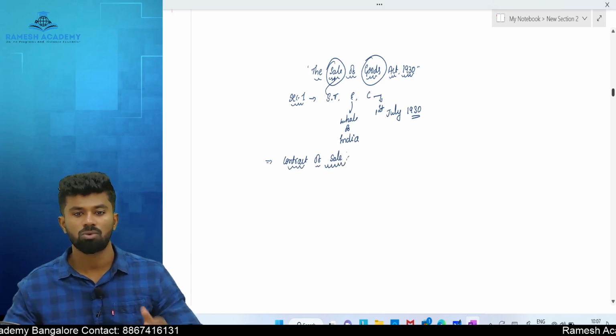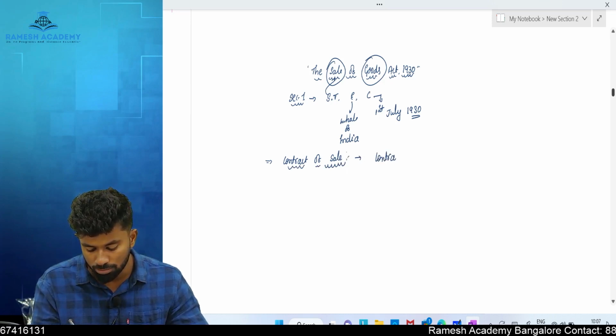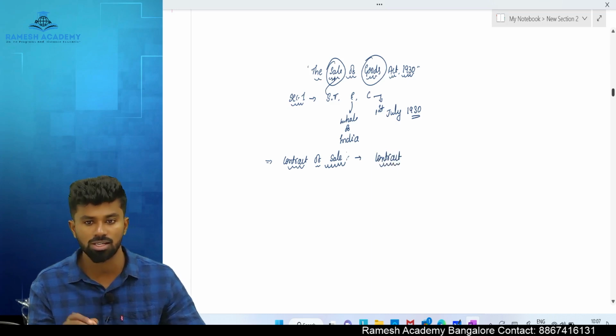So obviously it is a contract or an agreement. What is a contract? An agreement which is enforceable by law is called a contract.